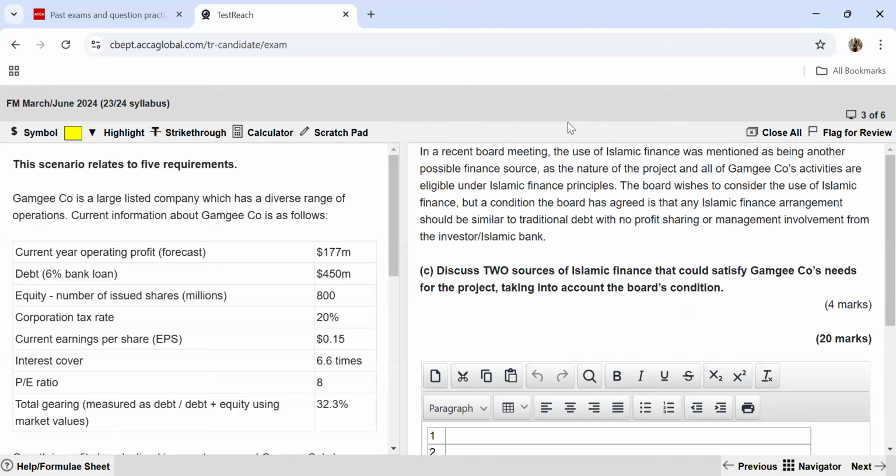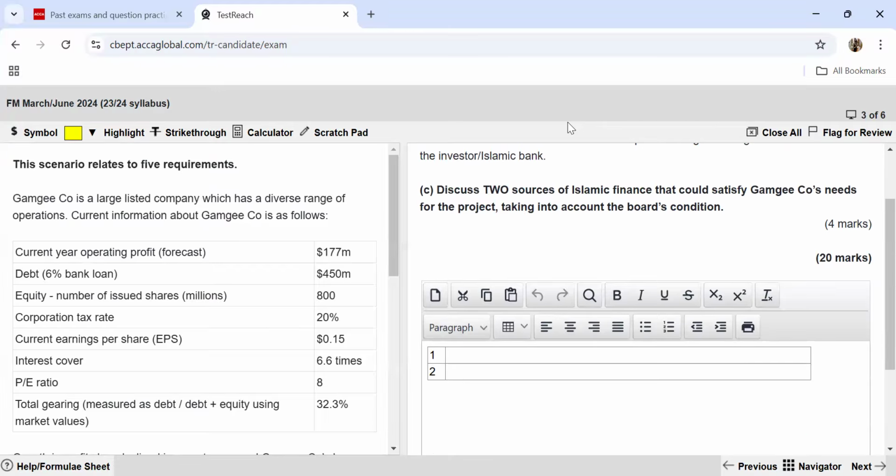The board wishes to consider the use of Islamic finance, but a condition that the board has agreed is that any Islamic finance arrangement should be similar to traditional debt, with no profit sharing or management involvement from the investor or the Islamic bank. So, discuss two sources of Islamic finance that could satisfy Gamgee company's needs for the project, taking into account the board's condition.